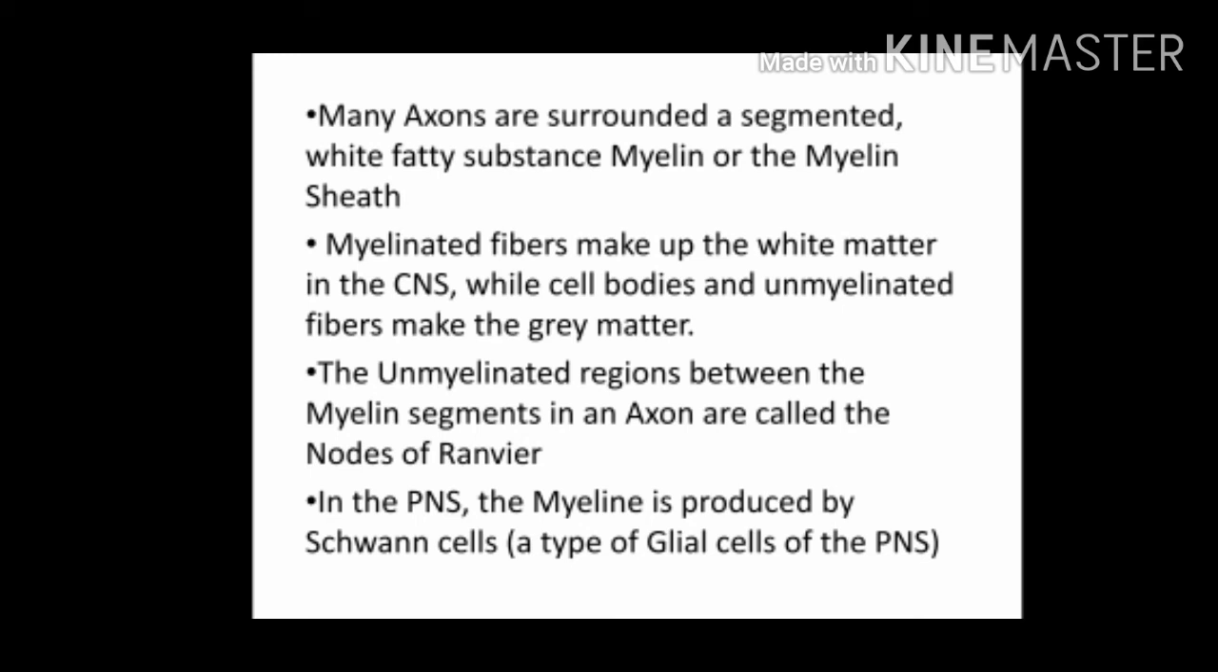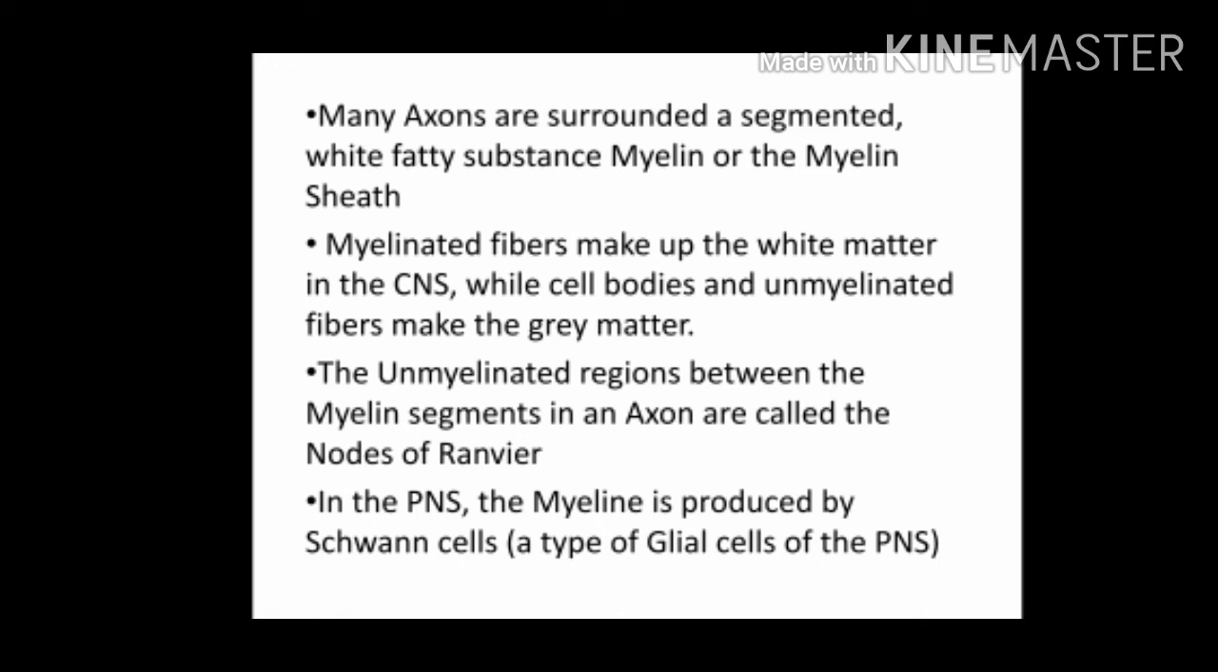Myelinated fibers make up the white matter in the central nervous system, while cell bodies and unmyelinated fibers make up the gray matter. The unmyelinated regions between the myelin segments in an axon are called the nodes of Ranvier. In the peripheral nervous system or PNS, the myelin is produced by Schwann cells. Schwann cells are a type of glial cells of the PNS. Glial cells are the other types of cells present in the nerve tissues.